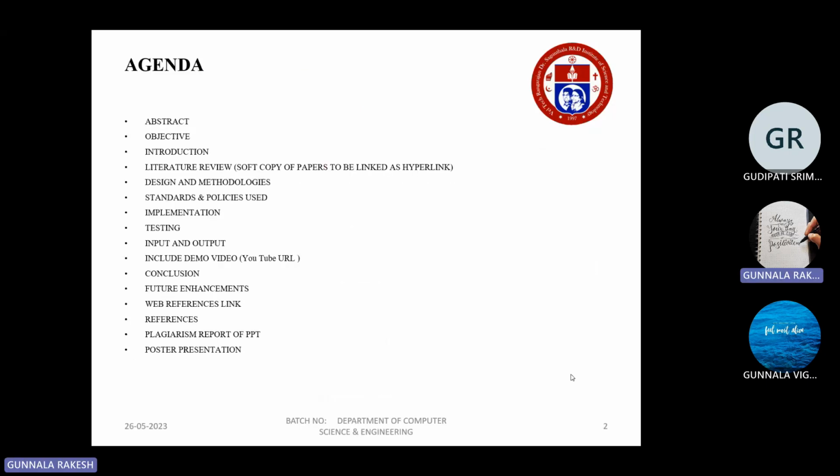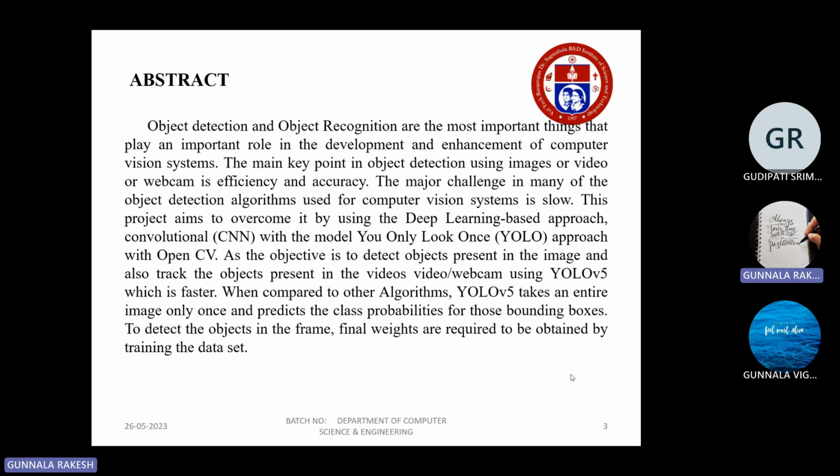And here is the agenda for the minor project review. Coming to the agenda: abstract, objective, introduction, literature review, designing and methodologies, standards and policies used, implementation, testing, input and output, demo video via YouTube URL, conclusion, future enhancements, web references links, references, and plagiarism report of PPT and poster presentation.